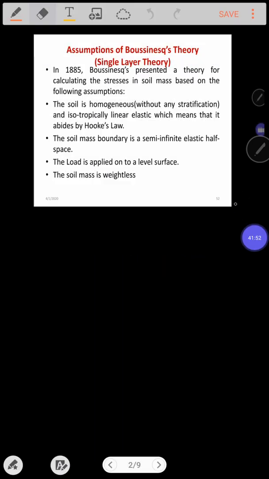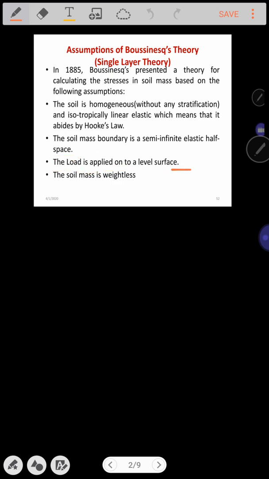Now, what are the assumptions of Boussinesq's theory? The soil is homogeneous without any stratification. The soil is considered to be isotropic, linearly elastic, which obeys Hooke's law. The soil mass boundary is a semi-infinite, elastic half space. The load is applied over a level surface.